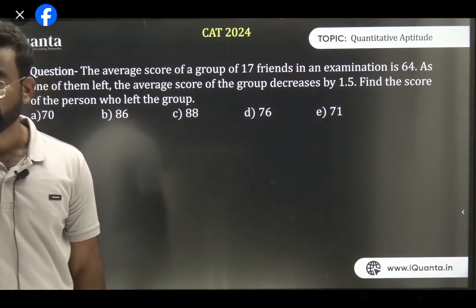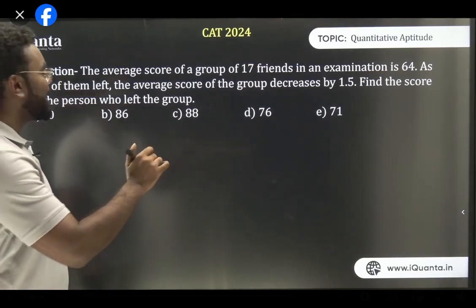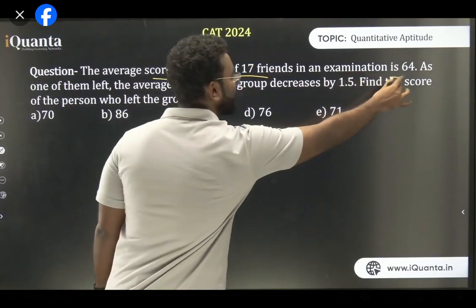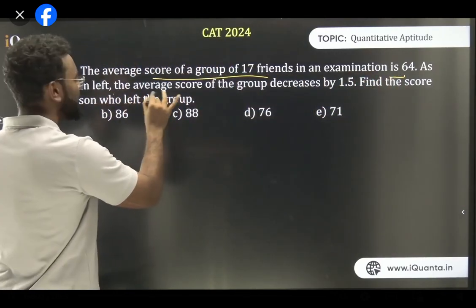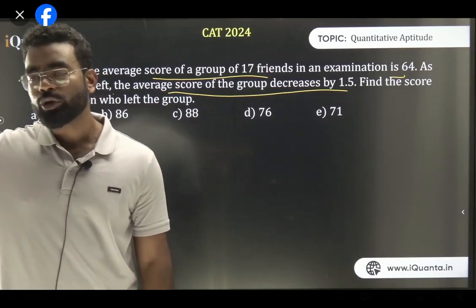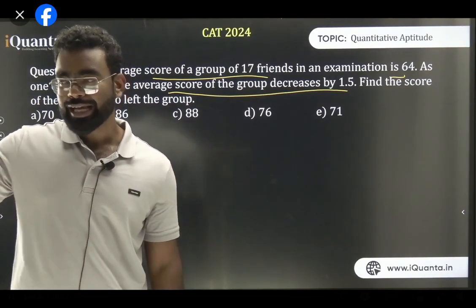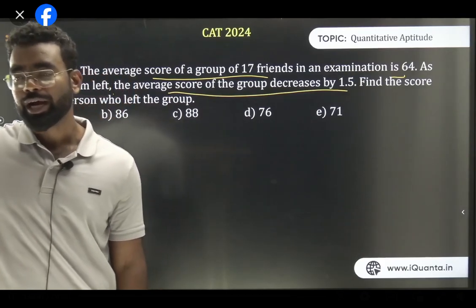You guys are absolutely clear. The answer is 88. Yes. Now, if I use the shorter method, what I need to do here, first understand this thing. First, understand the question. The average score of a group of 17 friends is 64. One left, average score of the group decreases by 1.5. Think about it, if someone is leaving and the average score increases, that means he contributed less. If someone is leaving and the average score decreases, that means he contributed more. हाँ या ना? Do you understand this?